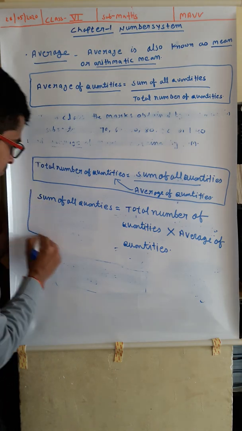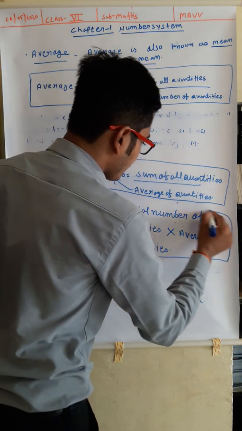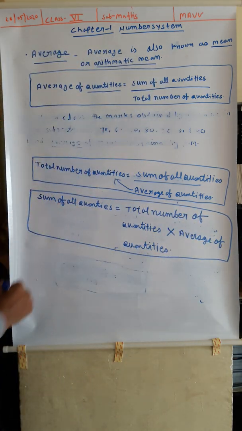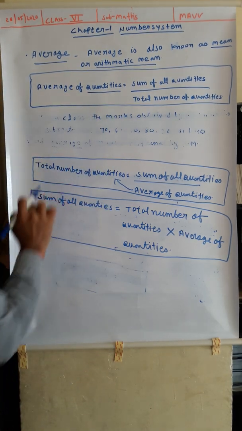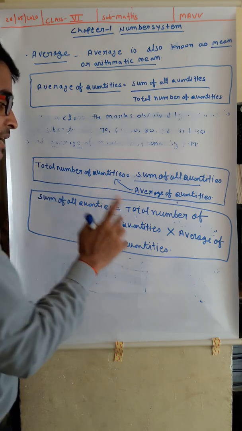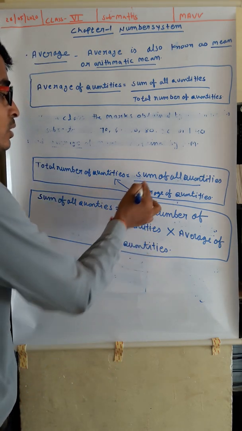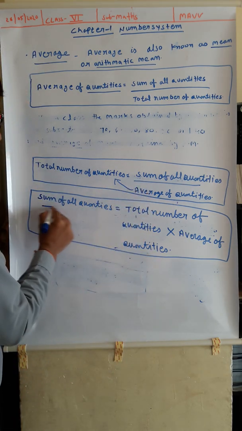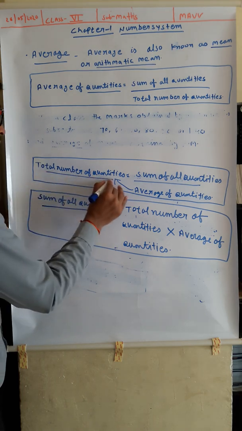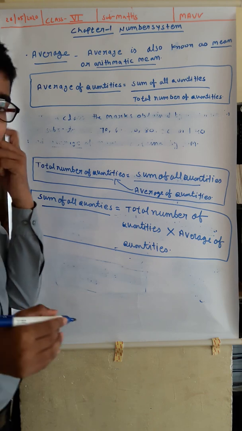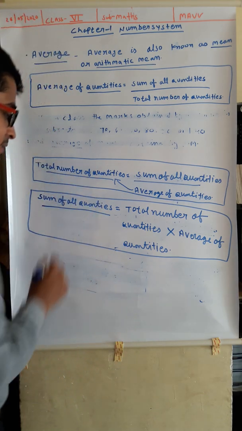Understand, kids? Very easy. In the given three formulas, if you are given any two quantities, then you can find the third. It may be either the sum of all quantities or the total number of quantities, etc. It depends upon the question you have been asked.